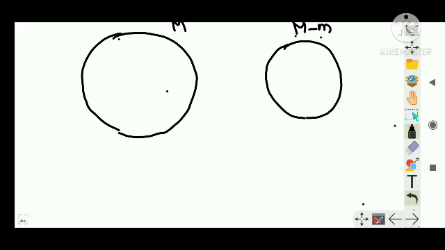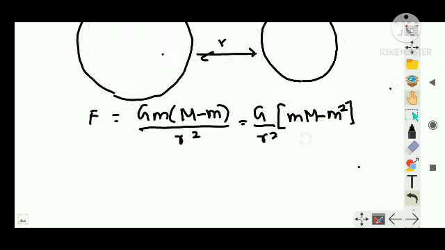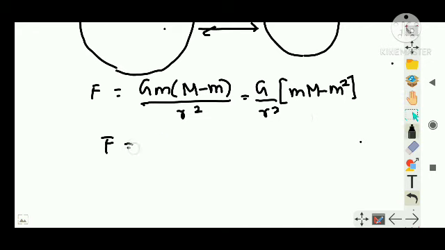Now let's say they are at a distance small r between each other. So the gravitational force between them, I can write G capital M small m divided by r squared, or I can write G by r squared, small m into (capital M minus m), right? Clear? Right. Now for F to be maximum, this is very important, right? So it is said that force is maximum. Force will be maximum when the force is not changing with respect to mass.